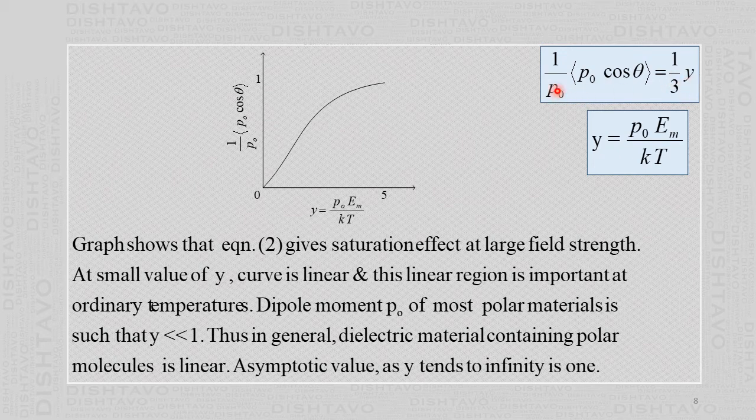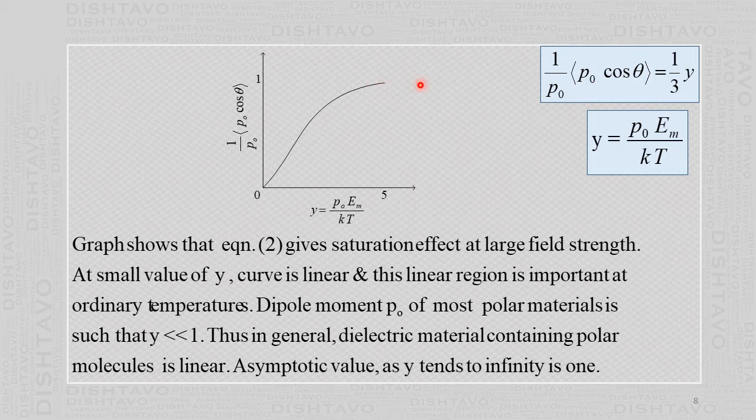So we are plotting this on the y-axis and this y on the x-axis, like y equal to mx. So what is expected is a straight line with a slope 1 by 3. If you plot that Langevin function, that means the average value of the dipole moment per dipole moment, then in the beginning you get a straight line with a slope equal to 1 by 3, and afterwards it will slowly increase, and then it will become almost constant.